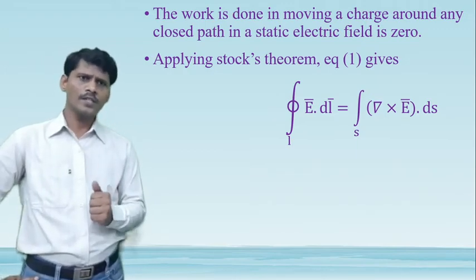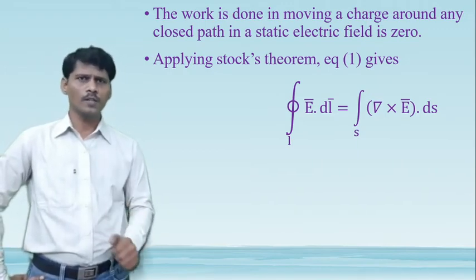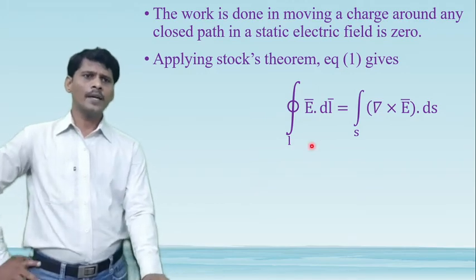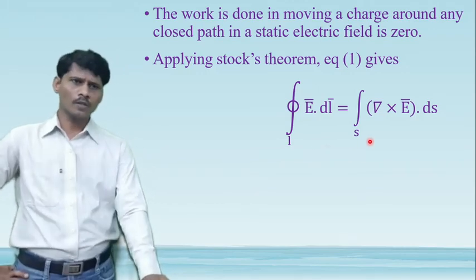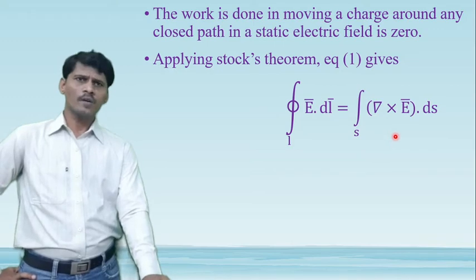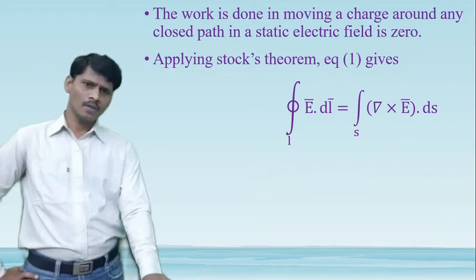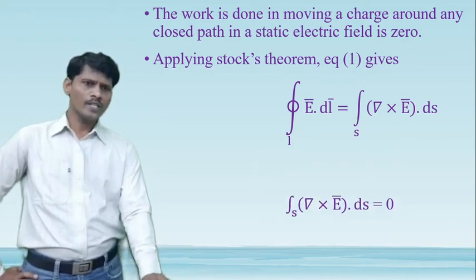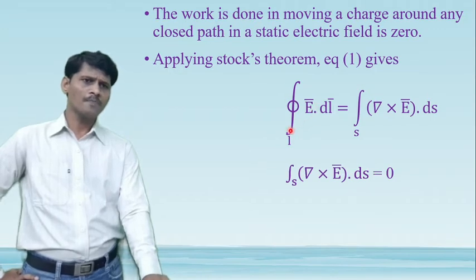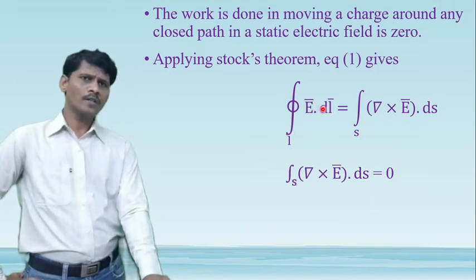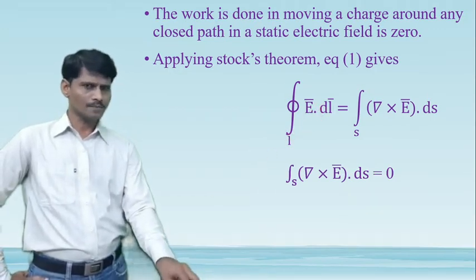So using Stokes theorem in equation 1, we get closed line integral of E bar dot dl is equal to open surface integral of del cross E bar dot ds bar. So from equation 1, what is the LHS term? The LHS term, closed line integral of E bar dot dl, is equal to 0.